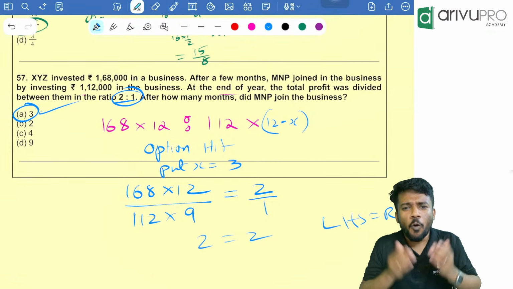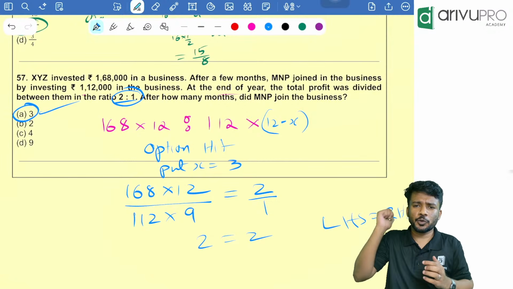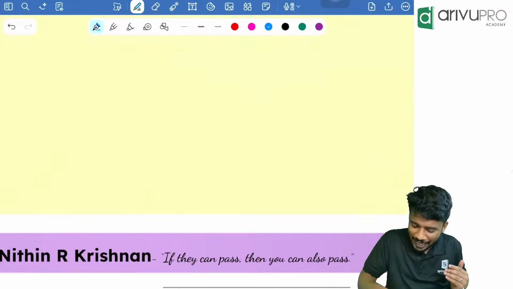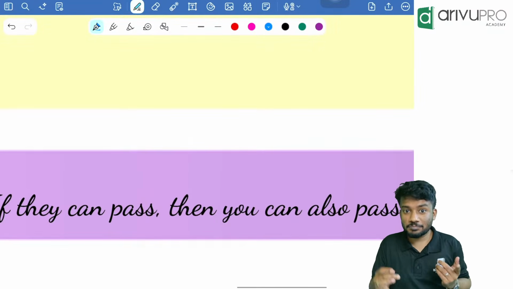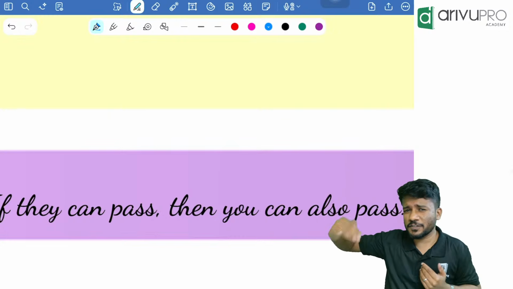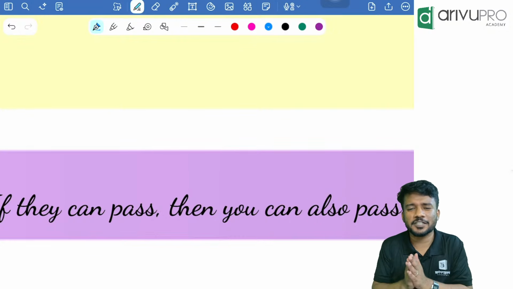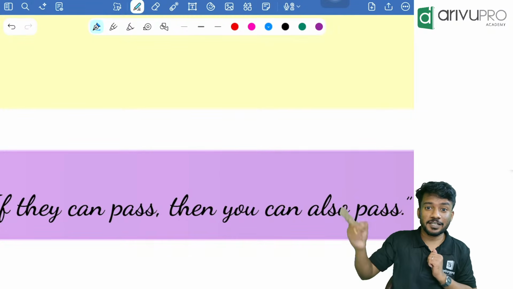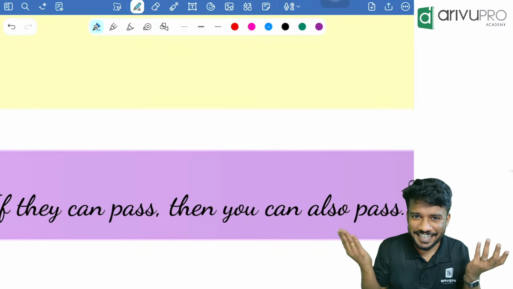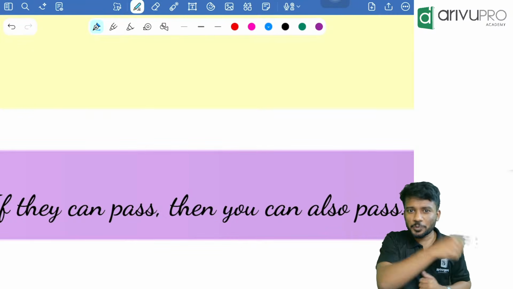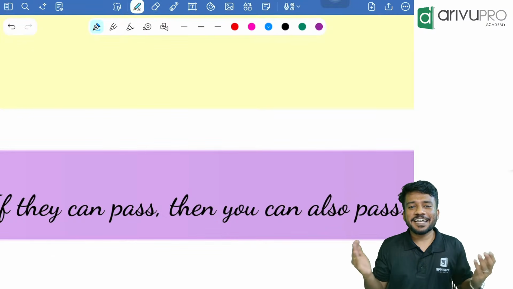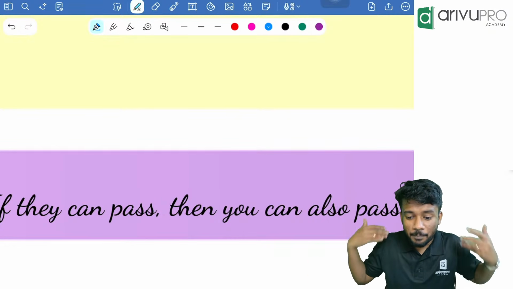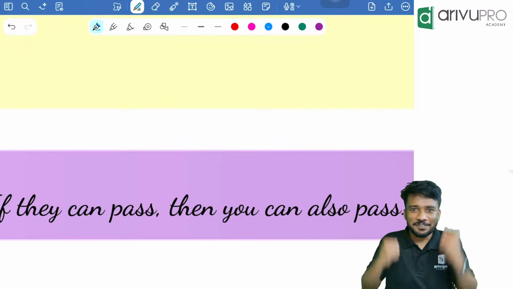All the best, Raghu, everyone, all the best. Do well. It is an exam where many people have shown that they can pass. Even though the percentage is 15%, 10%, or whatever the pass percentage is, it doesn't matter. Some people put in effort and showed that they can pass. If they can pass, you can also pass. Make sure that you are putting in the effort. That's the only thing. For the next 7-8 days, pull up your socks and be ready to run.